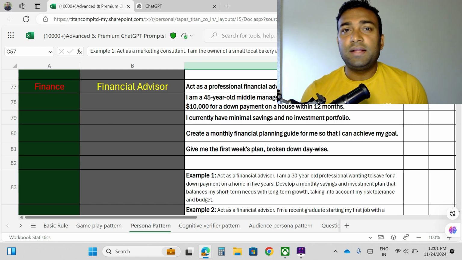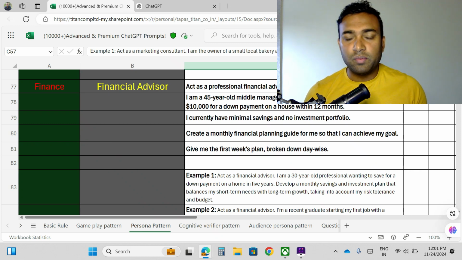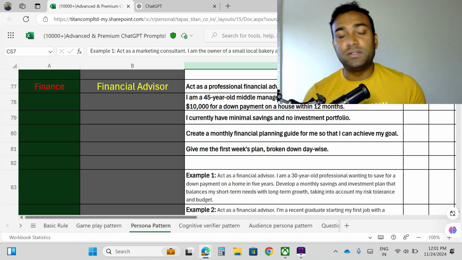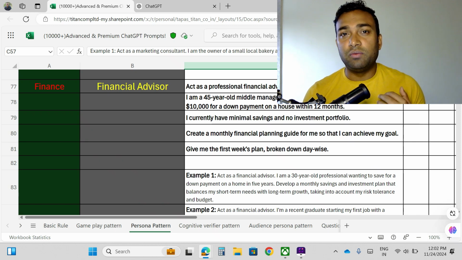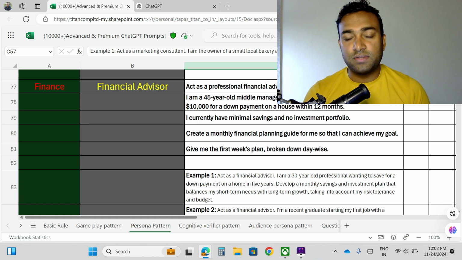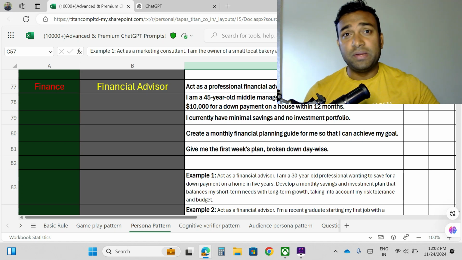It is for everyone: for a working professional, for a student, for a retired person, for a housewife. For that perspective we need to consult a financial advisor who is expert in this domain, so they can help us a lot. Compared to us, they will have some advanced knowledge, so they can guide us. If you consult a physical financial advisor, they will charge some money, of course, because they are experts and that is their job. So being a beginner, what you can do is